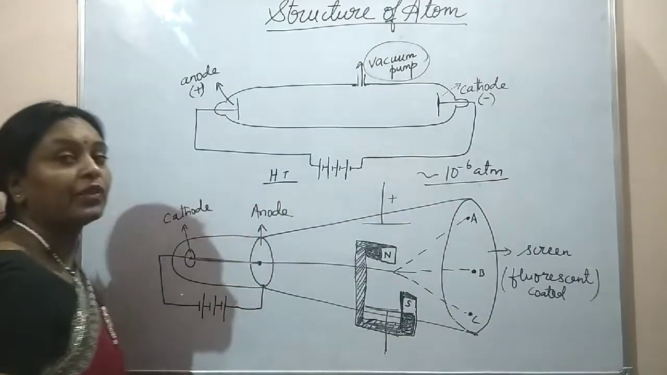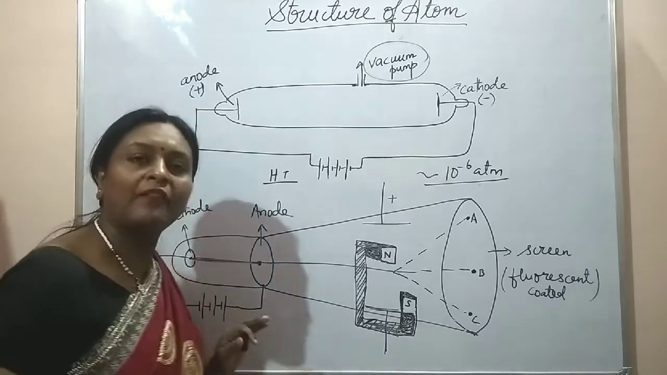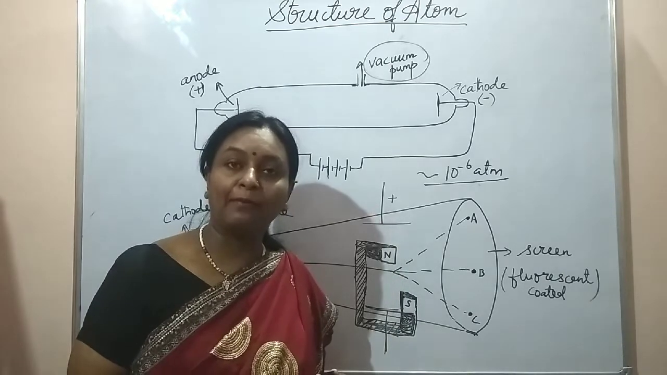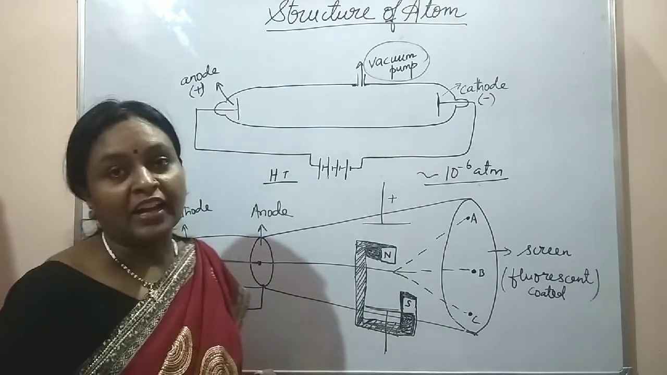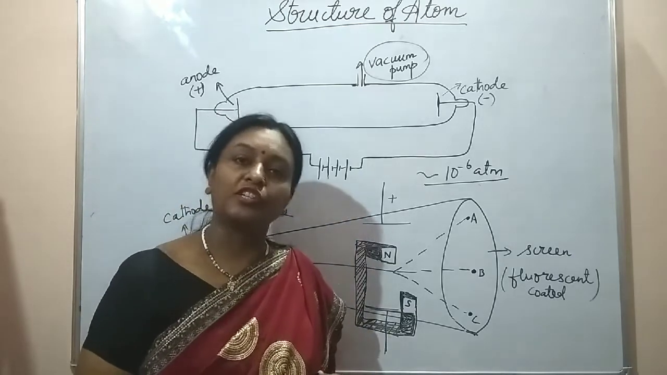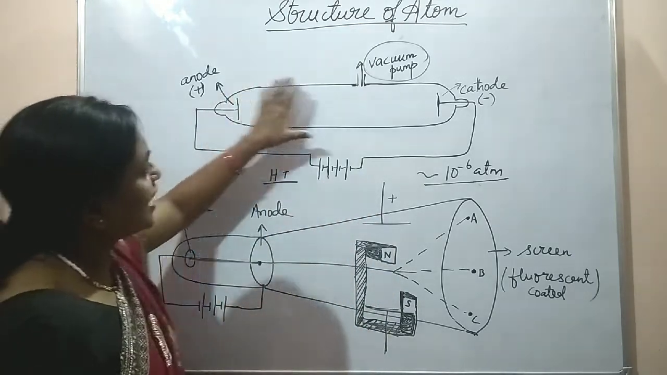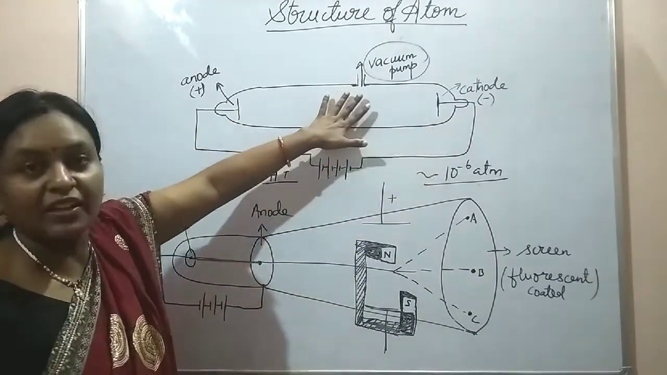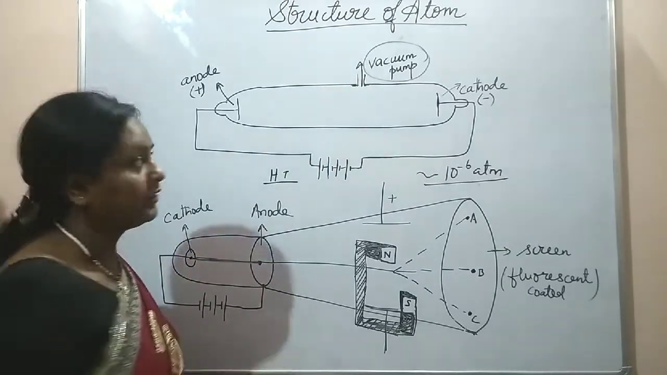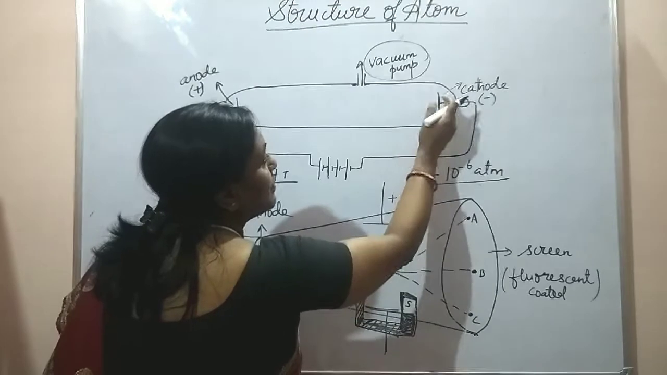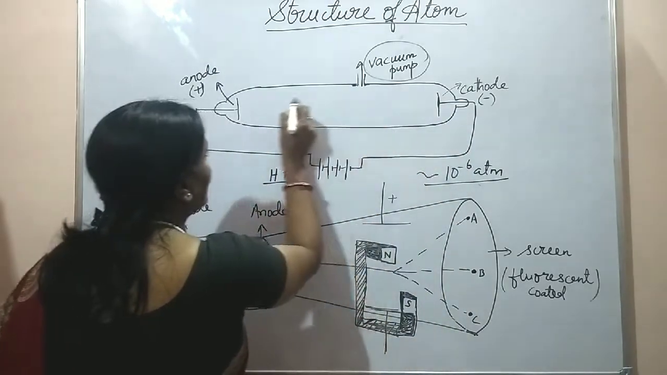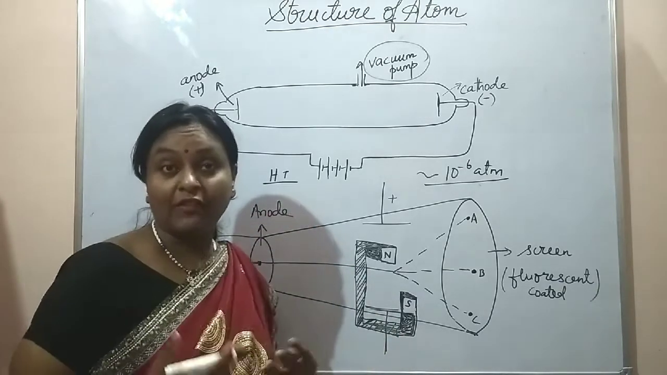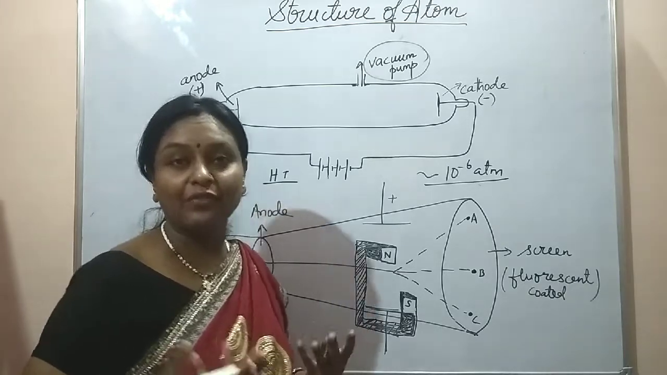There were many scientists who performed the experiment on discharge tube. To begin with, as I told you, Michael Faraday, then we had William Crookes, but the credit for the discovery of the electron goes to J.J. Thomson. So this was the experimental setup, and when current was passed through the evacuated discharge tube, it was observed that some invisible rays were emerging from the cathode and they were traveling straight to the anode. So how can you say that they were traveling straight? Because these rays are invisible.